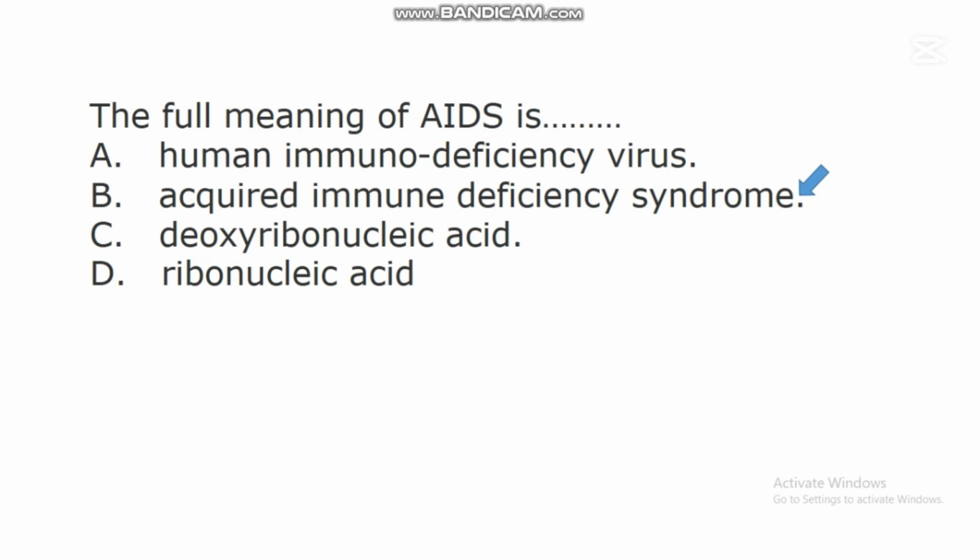Acquired immune deficiency syndrome is one of the diseases that is caused by a virus, and the full meaning of AIDS is acquired immune deficiency syndrome. So when someone is talking about AIDS, that person is describing a viral disease known as acquired immune deficiency syndrome, which is one of the fatal diseases transmitted by viruses to human beings.